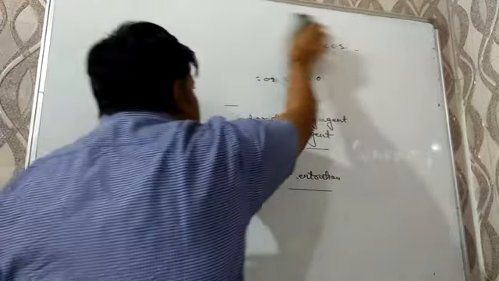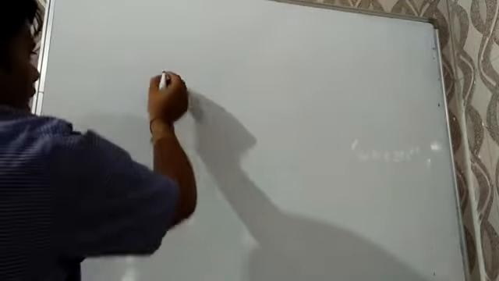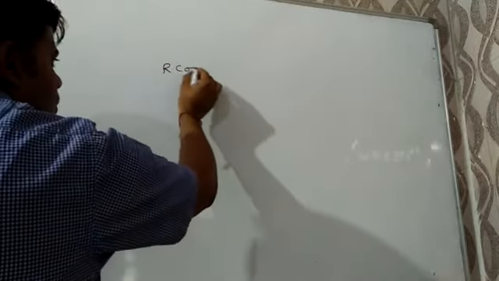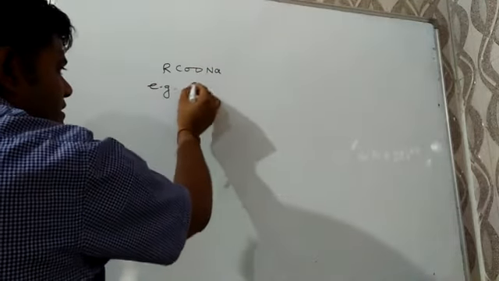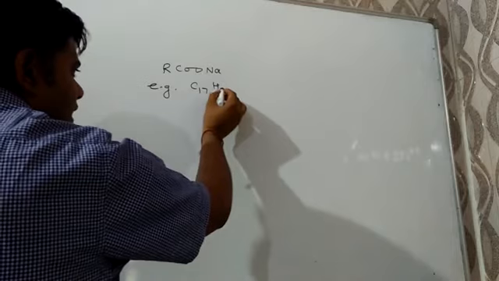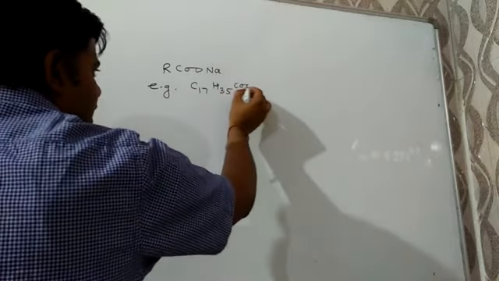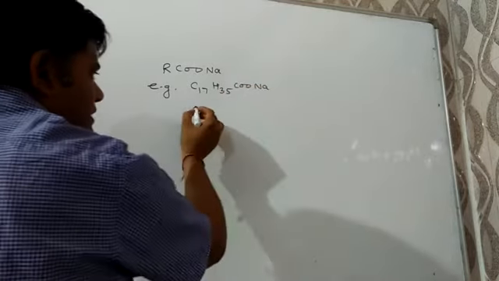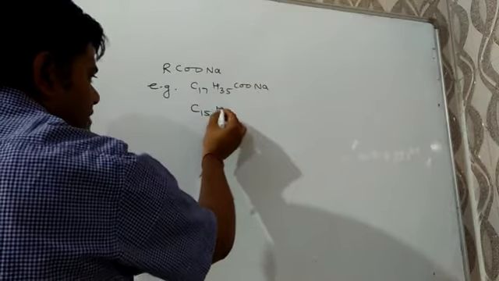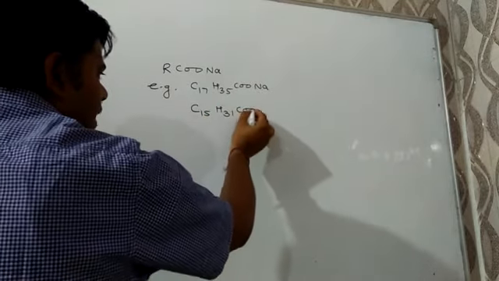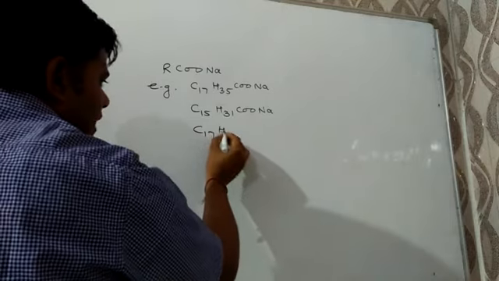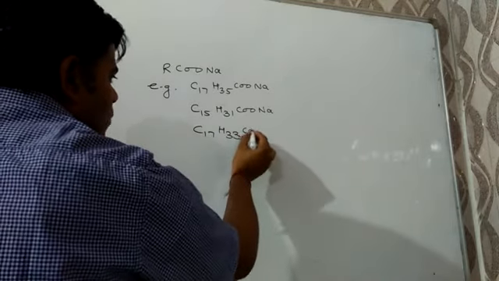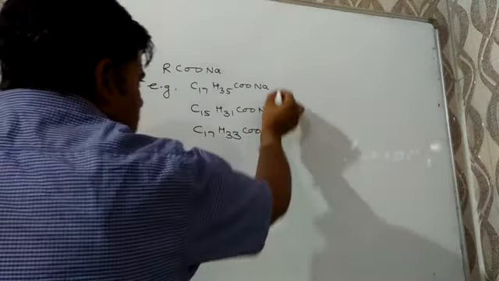As we know, the soaps have general formula RCOONa. Examples of it are sodium stearate, C17H35COONa, sodium palmitate, C15H31COONa, and sodium oleate, C17H33COONa. These are the common soaps.